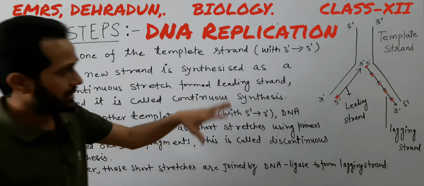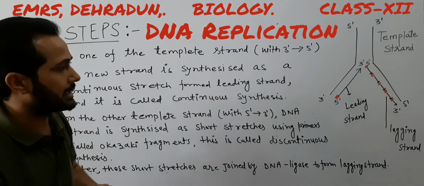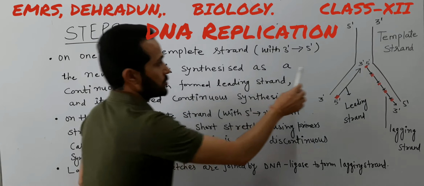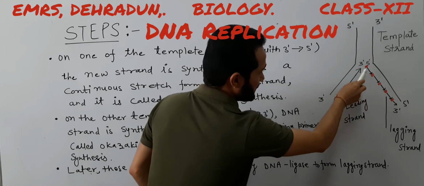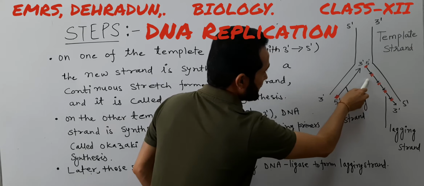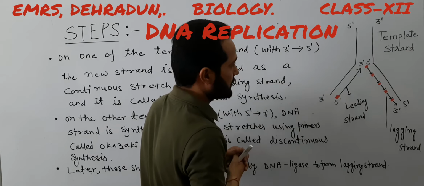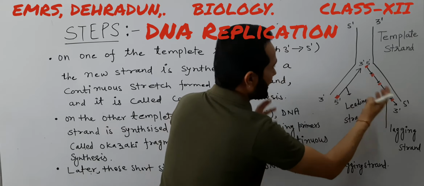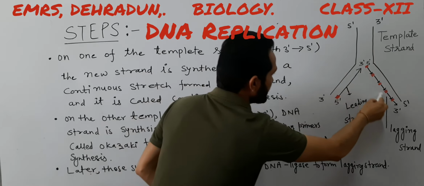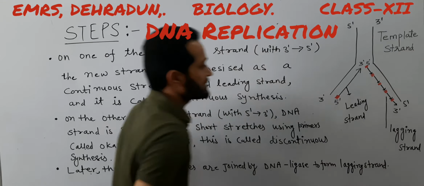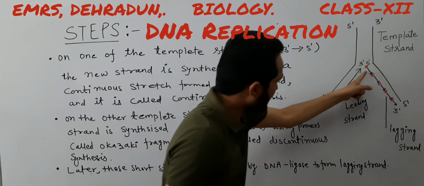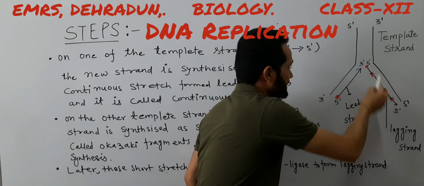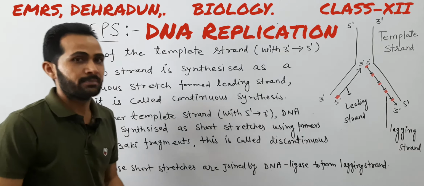After arrangement of these nucleotides with the help of RNA primers, these short stretches are joined by DNA ligase. So another important enzyme which is used here is DNA ligase. These primers are replaced from here, and with the help of DNA ligase, these nucleotides are joined to each other, and then the new strand, which is called the lagging strand, is formed. These fragments of nucleotides, as you can see here, are called Okazaki fragments.